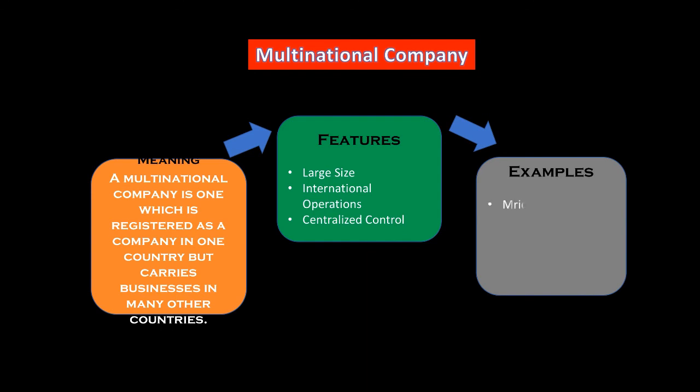What are the examples of multinational companies? Microsoft, Apple, Coca-Cola, TCS. These are the companies that have international operations. Well, there are hundreds of companies which have international operations, but the important ones to understand, all these examples I have given here. Now again, some additional information about multinational companies.